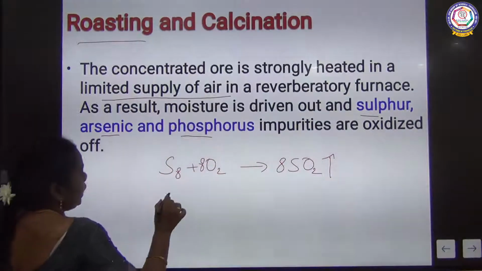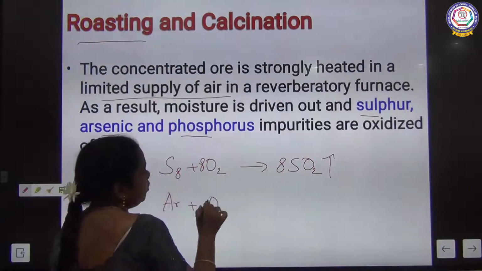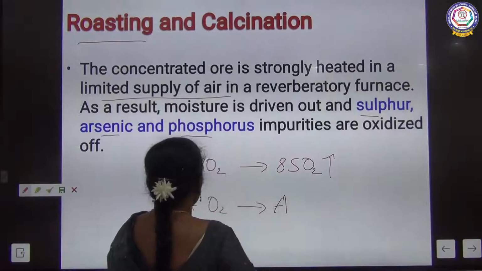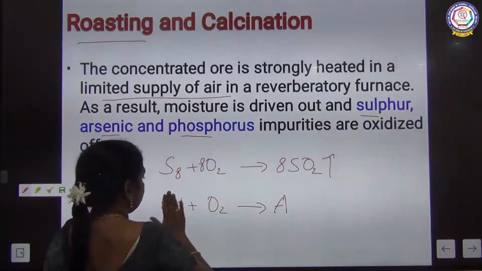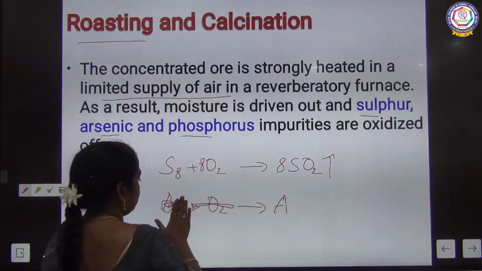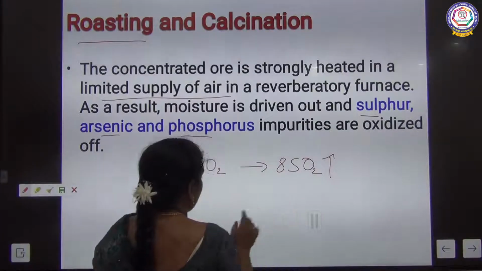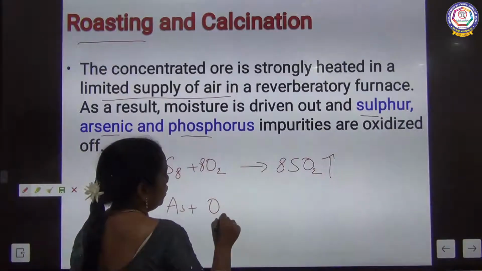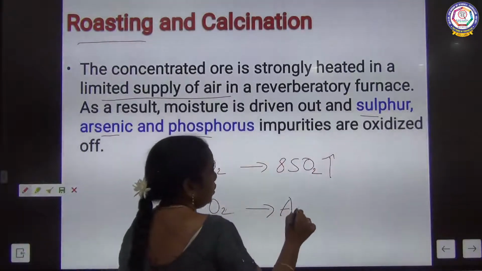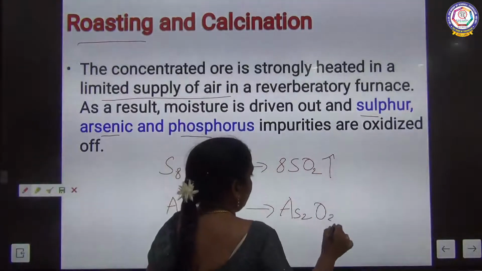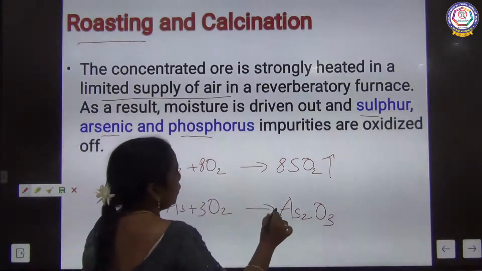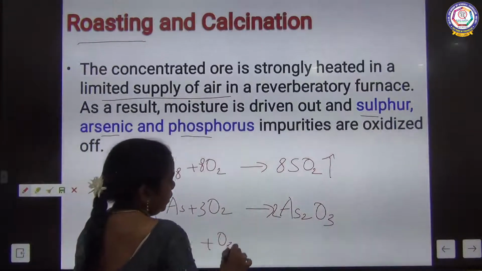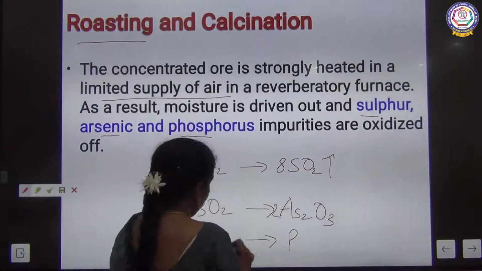And then arsenic is removed as arsenious oxide, and phosphorus is removed as phosphorus pentoxide.